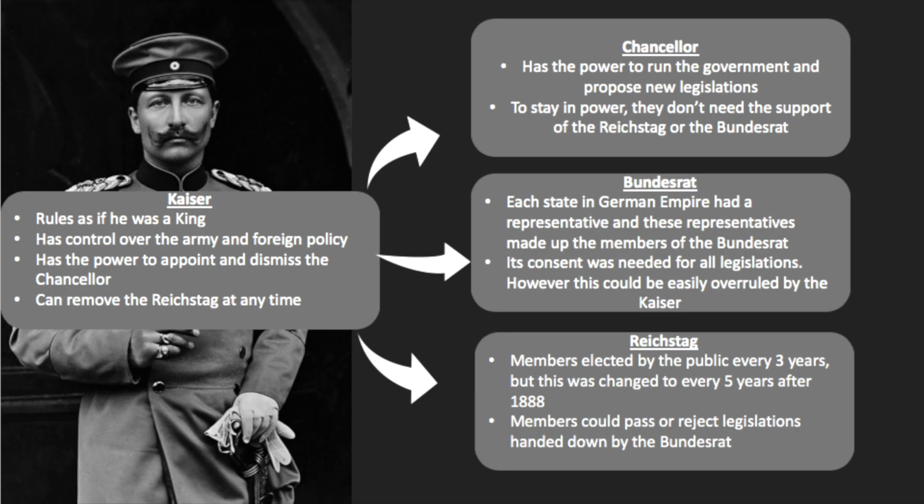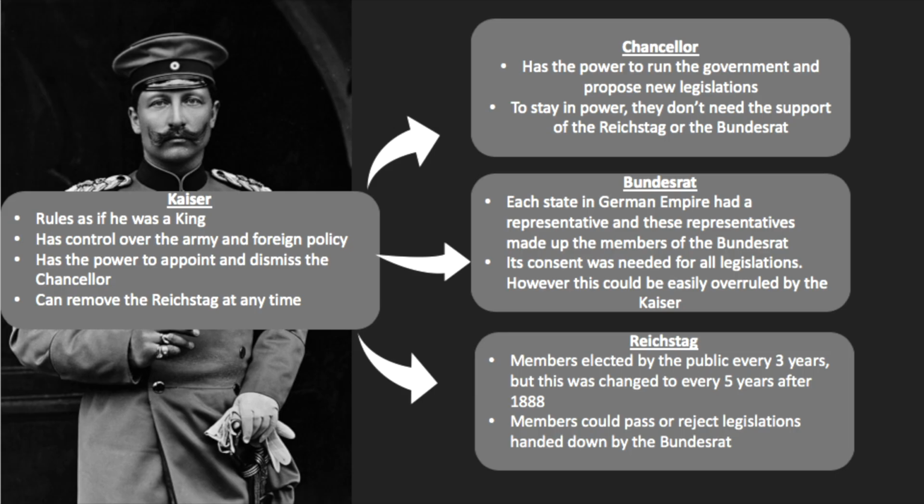Second to the Kaiser, there is the Chancellor. The Chancellor has the power to run the government and propose new legislation. To stay in power, they don't need the support of the Reichstag or the Bundesrat. So, what's the Bundesrat? The Bundesrat is made up of representatives from each different state in the German Empire. Its consent was needed for all legislation, however this can be easily overruled by the Kaiser.